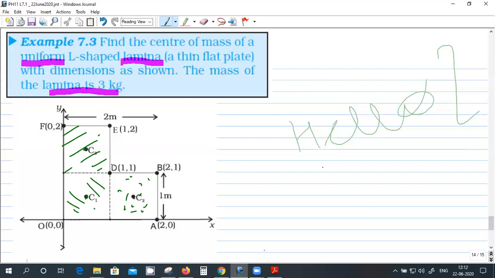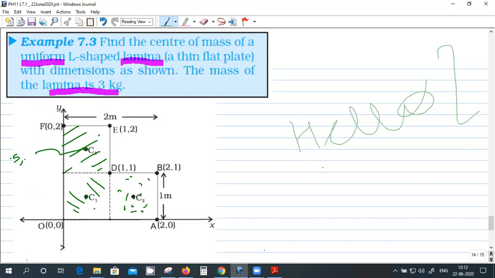Okay, and what is the coordinate of this point? Center of mass of this one square. Which point? What is the x coordinate? It will be 0.5.